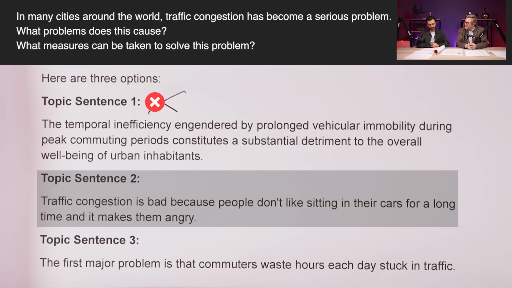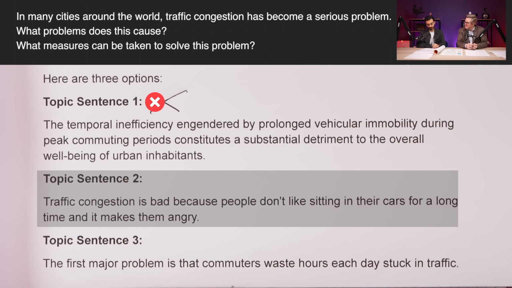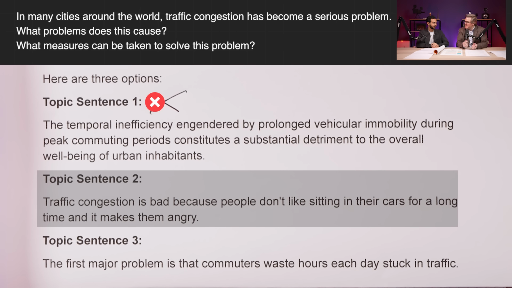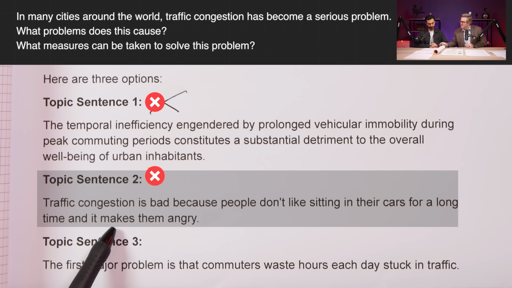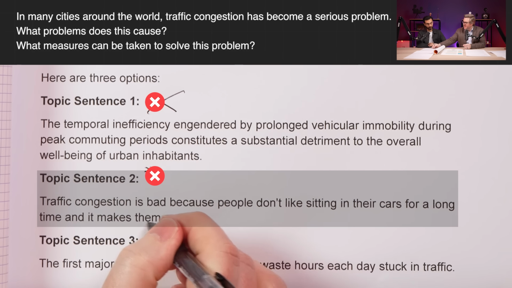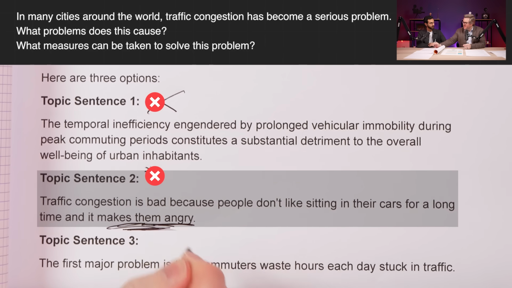The second one was actually good, but I think it's also wrong. Why? Because we are not talking about the major problem that the commuters are wasting hours each day stuck in traffic. So the problem with topic sentence 2 is it introduces a new idea. So they're not actually sticking to the main idea, which is wasting time. This is starting to explain things, but it's going in a different direction.